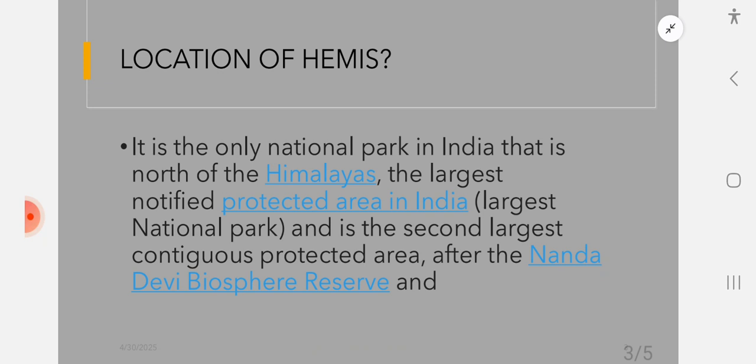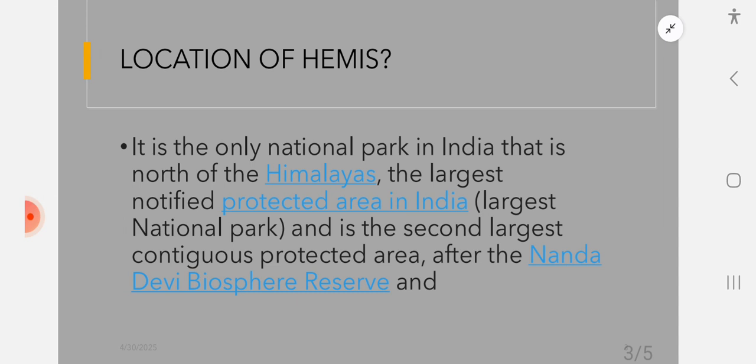So do not get confused. An additional piece of information that I have told you: Mount Everest is a smaller part of the Himalayas. It's very small compared to the Himalayas. The Himalayas are the longest mountains in the world. Okay, tallest mountains in the world, the Himalayas. So it is the only national park in India that is north of the Himalayas.